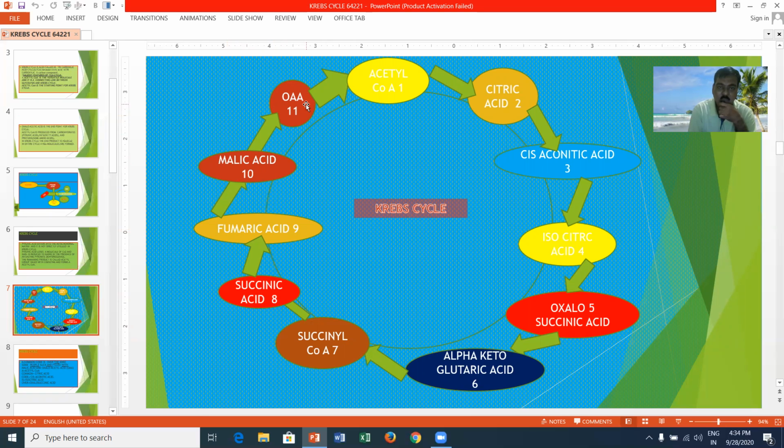This oxaloacetic acid is the end product and citric acid is the first formed product. This oxaloacetic acid once again combines with acetyl-CoA to form citric acid. That's why the first formed product is citric acid, and the Krebs cycle is also called the citric acid cycle.